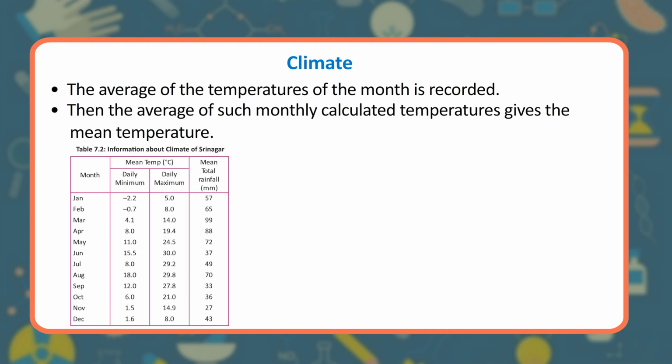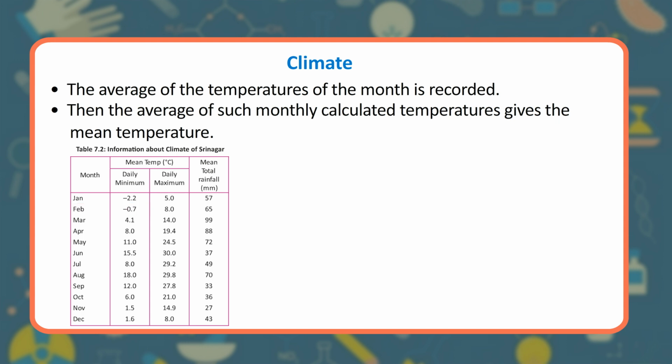Table 7.2 Information about climate of Srinagar. Month. Mean temp, degrees Celsius. Daily minimum. Daily maximum. Mean total rainfall, Jan. Minus 2.2. 5.0. 57. February.